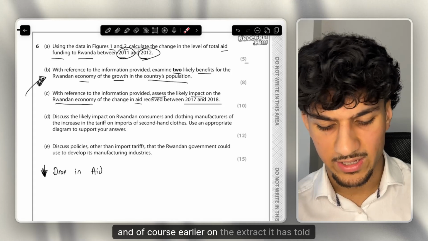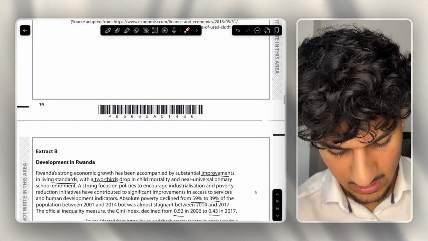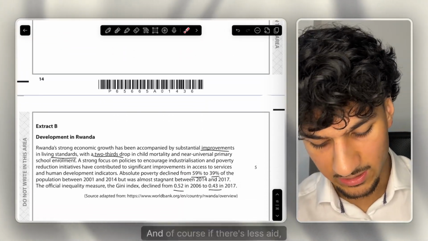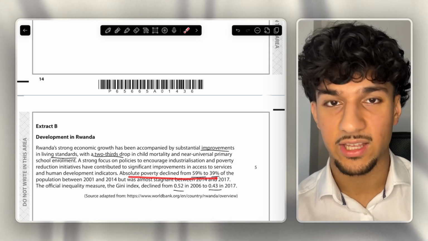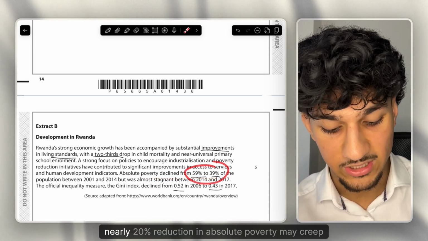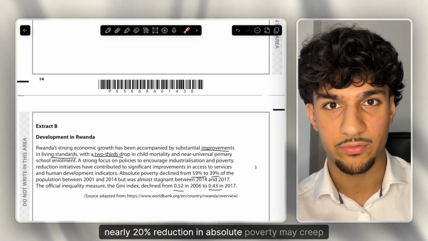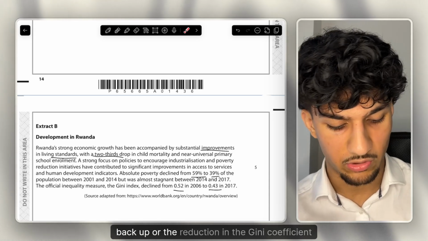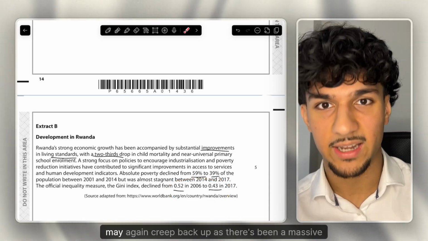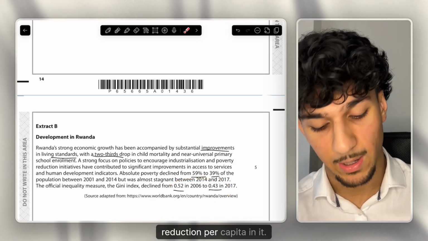And of course, earlier in the extract, it has told us about things like absolute poverty. And of course, if there's less aid, things like this massive, nearly 20% reduction in absolute poverty may creep back up, or the reduction in the Gini coefficient value may again creep back up, as there's been a massive reduction per capita in aid.